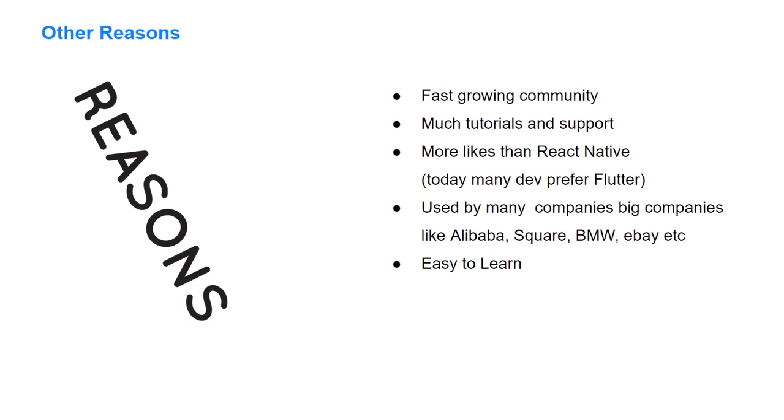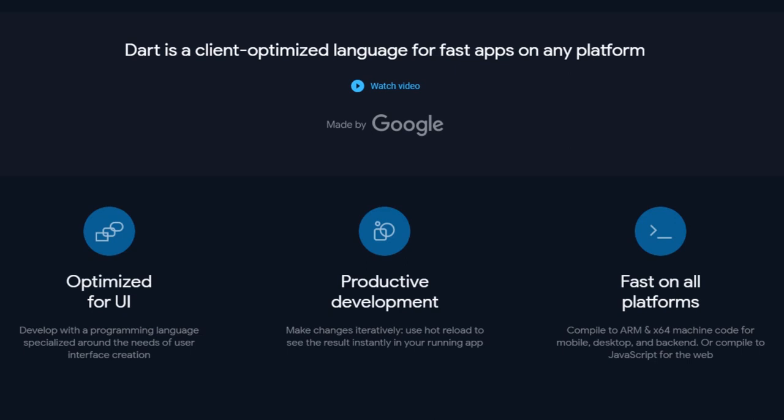Other reasons why you should consider Flutter for your mobile applications are the fact that Flutter has a fast-growing community with a lot of tutorials and support. Flutter has more likes and is more appreciated than other cross-platforms like React Native. It is used by big companies like Alibaba, Google, BMW, Square, and many others. One thing which I consider very important for new and experienced developers is the fact that Flutter is easy to learn. Flutter uses Dart for both the UI and the logic. Flutter is fully built on the Dart programming language, which is a language developed and maintained by Google.